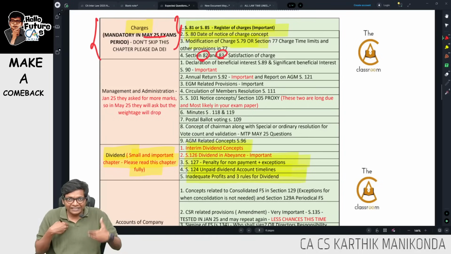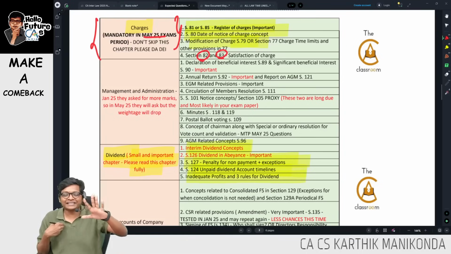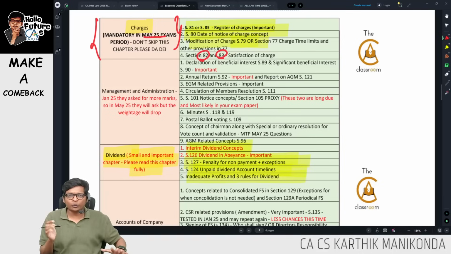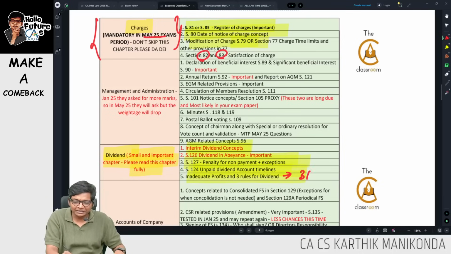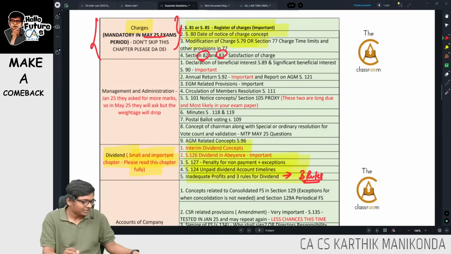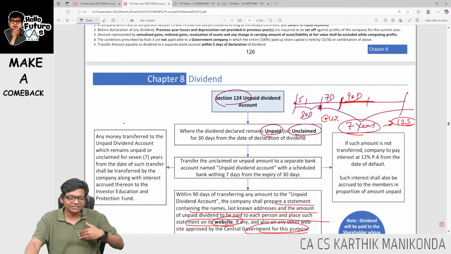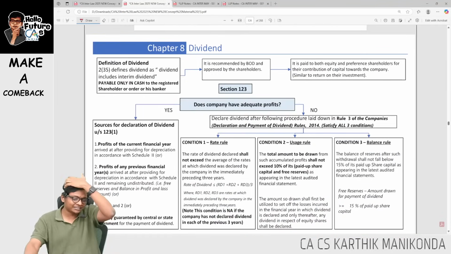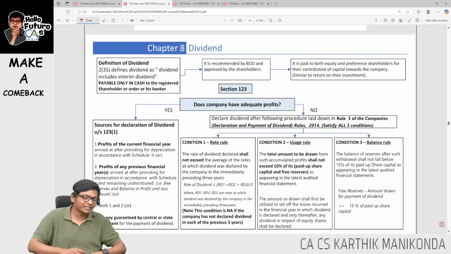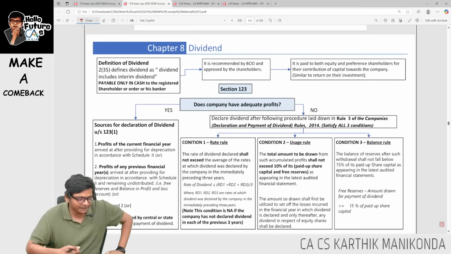Because I am recording this after the accounts exam. Basically, the accounts exam is over. In your accounts exam, I saw the 3 rules which came for dividend. Therefore, for law, it becomes a little less important because they tested it in accounts itself. But still, let me quickly revise because it's there in our expected questions.